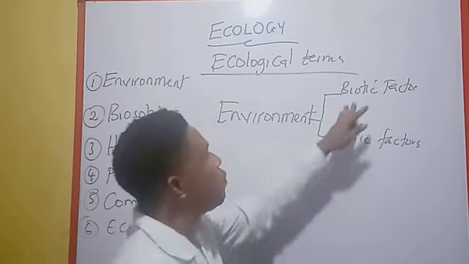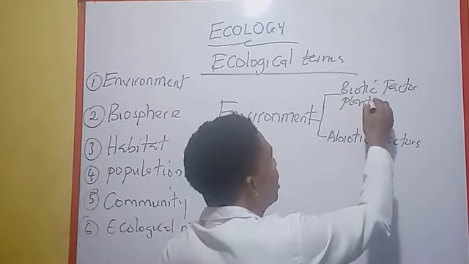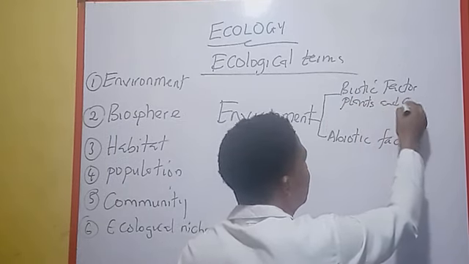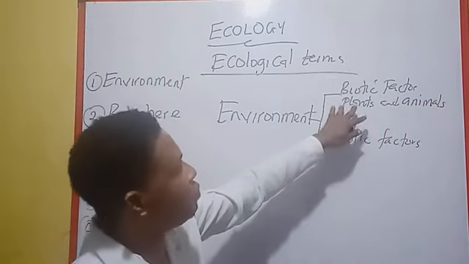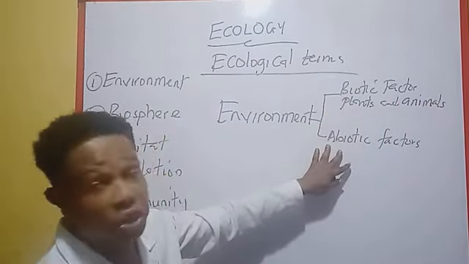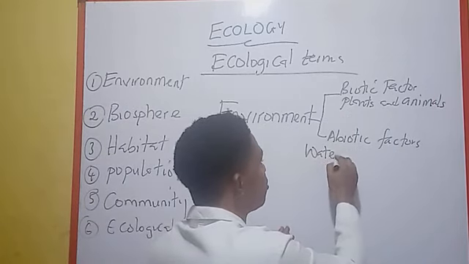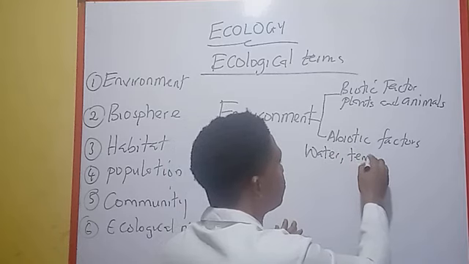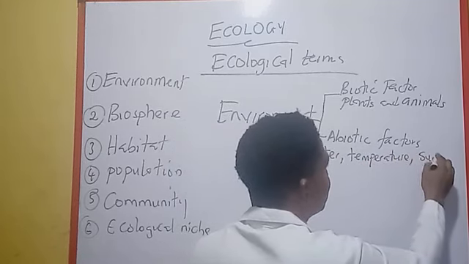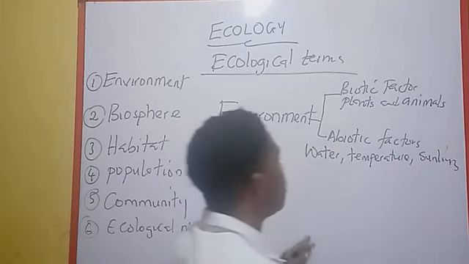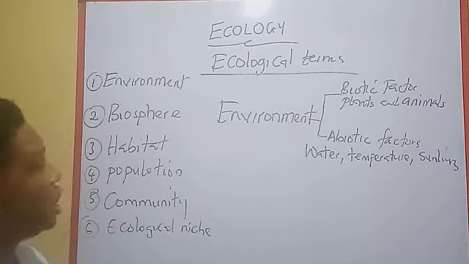Now, examples of the biotic factors are plants and animals. You have plants and you have animals. These are examples of the biotic factors. While examples of the abiotic factors, you have water, you have temperature, you have sunlight, etc. All these are the abiotic factors in the environment.